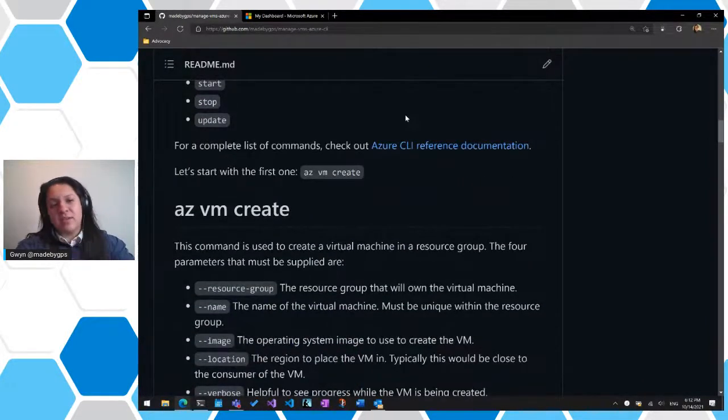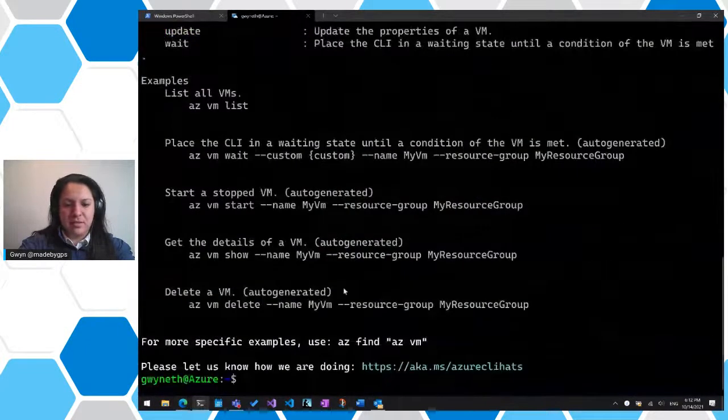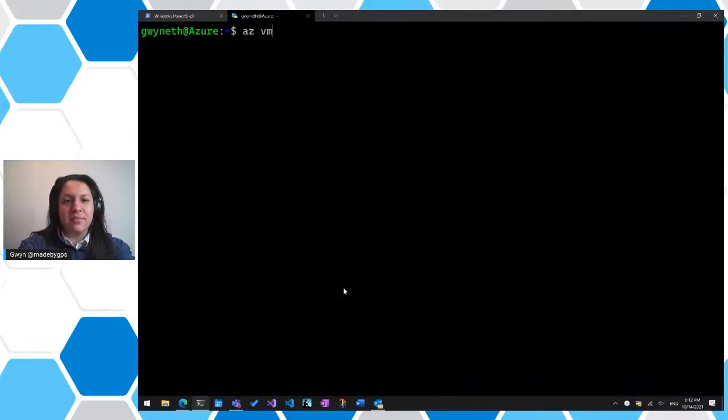So if you're familiar with the command line, it's just the way commands work, right? So let's focus in on this az vm create, right? So we're right now at, let's clear the screen, and we're az vm, and now create. So remember, we always start with az, then we're using vm because that's the group that we're focusing on, and we're using the create subcommand.